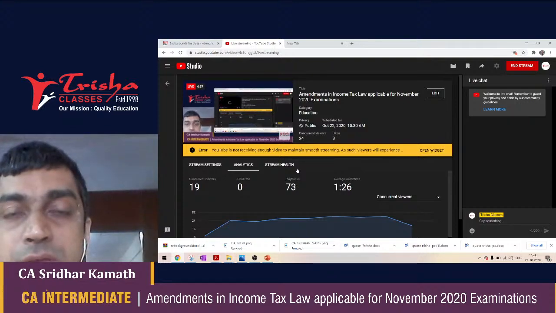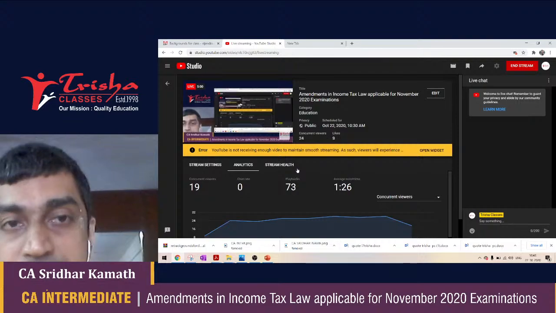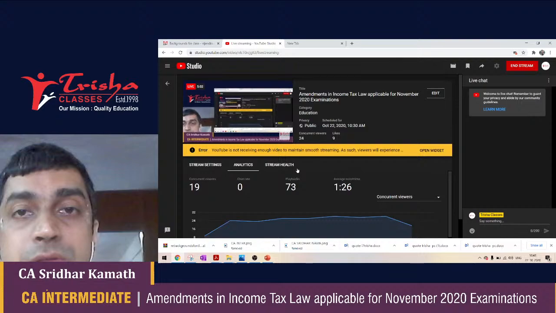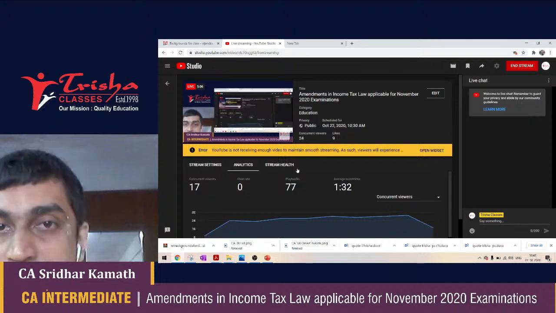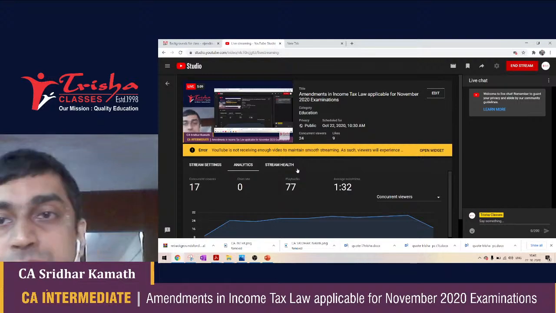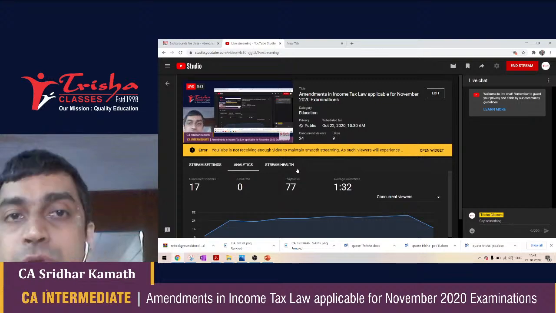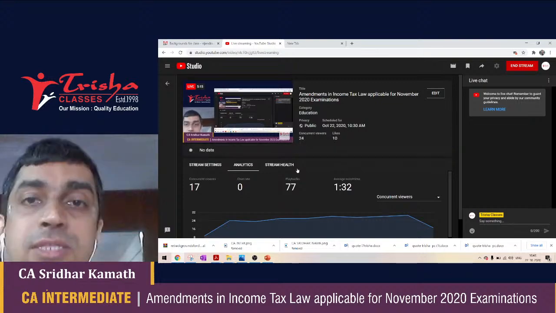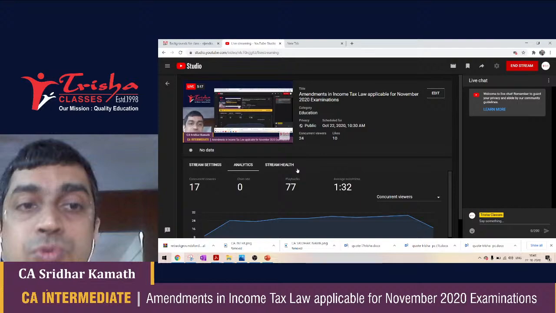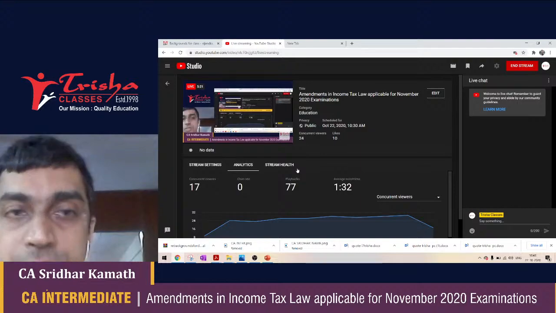These four different amendments therefore will be: the amendments introduced by Finance Act 2019, the amendments introduced by Finance Act number 2, 2019, the Taxation Law Ordinance of 2019, and then in the last week of March, you had one more Taxation and Other Laws Ordinance of 2020. Now, this was dated 31st March 2020.